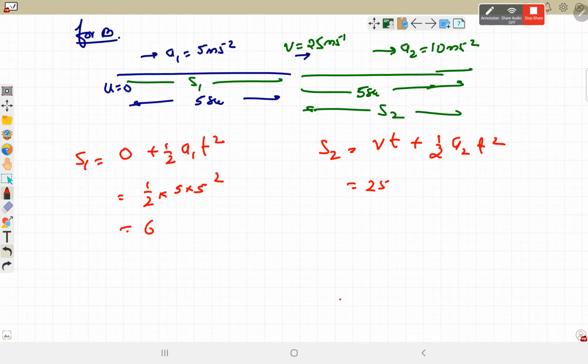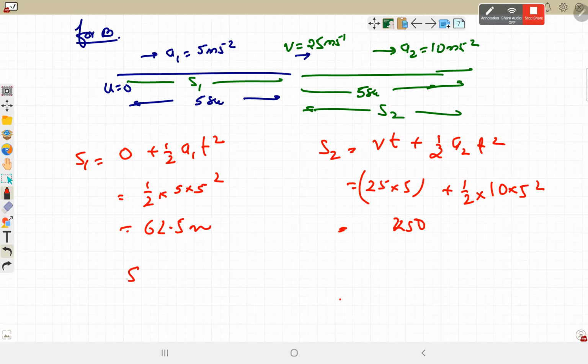इसमें S1 आ जाएगा 62.5 मीटर और S2 25 into 5 plus half into 10 into 5 square, 125 plus 125, so second half में 250.